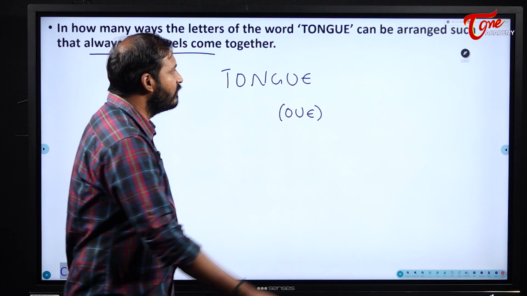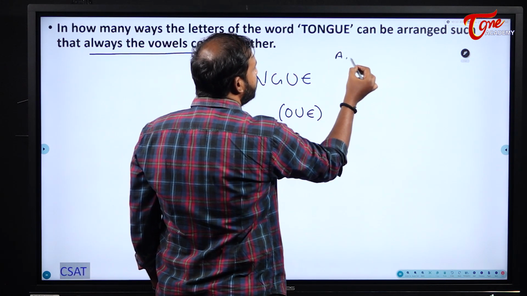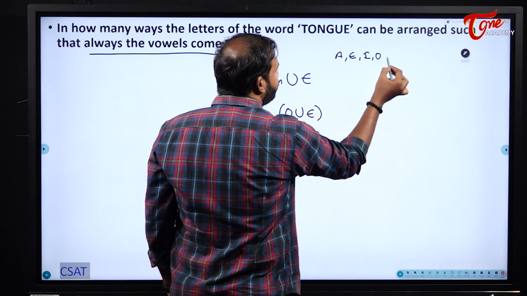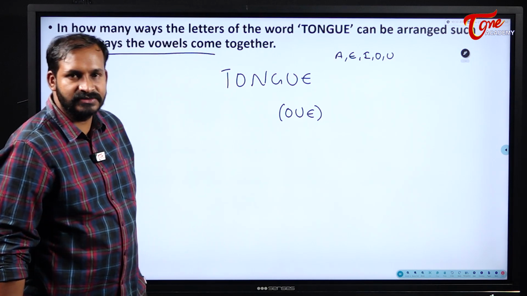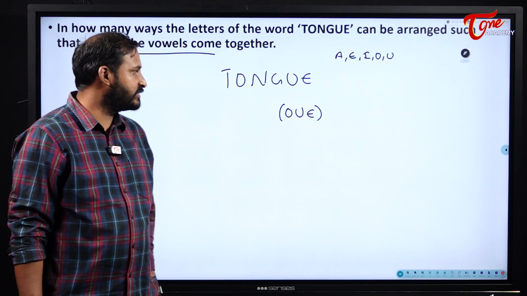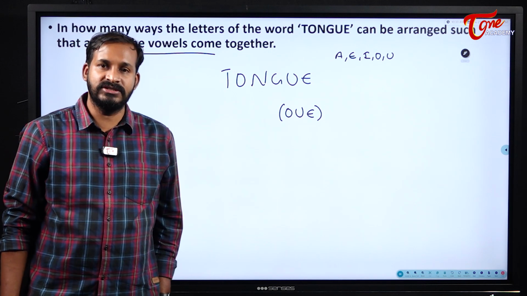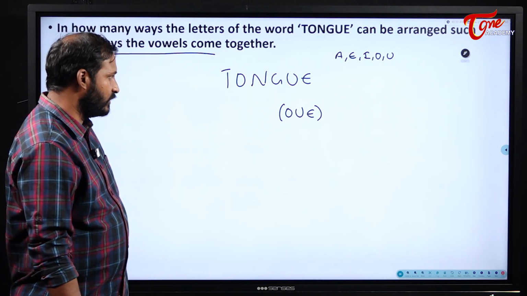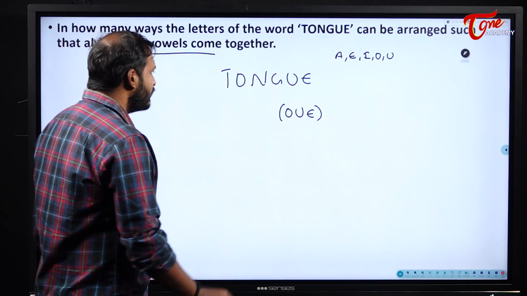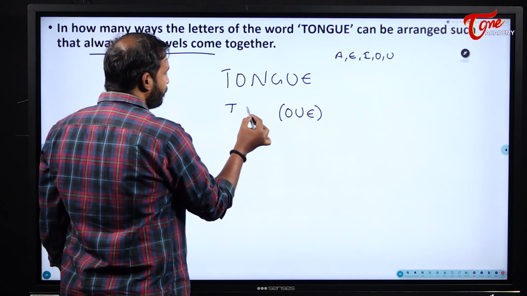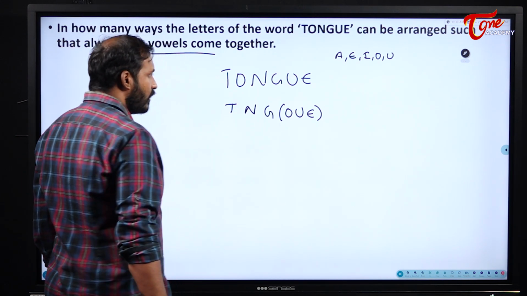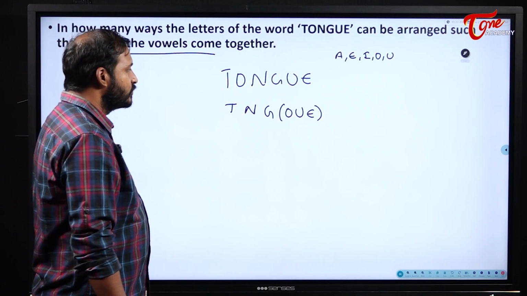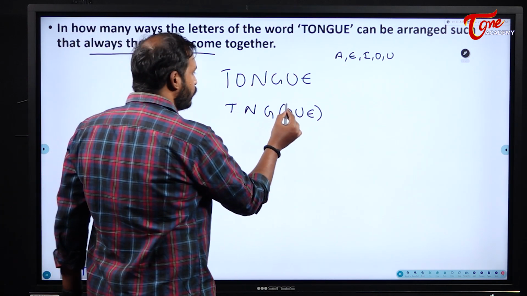What are the vowels in the English alphabet? A, E, I, O, U are the vowels in our English alphabet. So they are telling us that the vowels should come together. Now what will happen? See here, T, N, G are the consonants which I have here. So I have made the vowels a group.